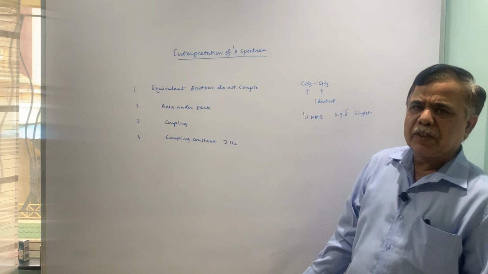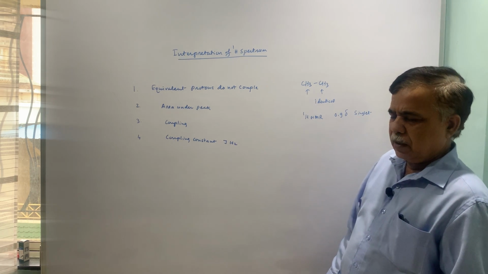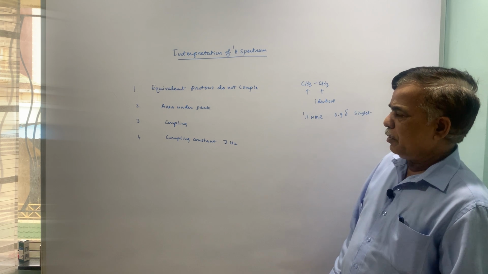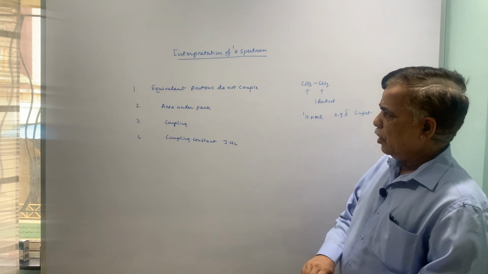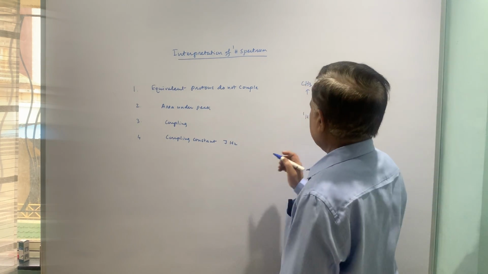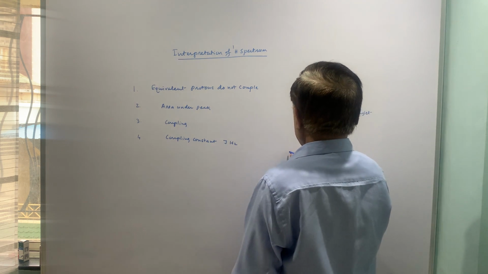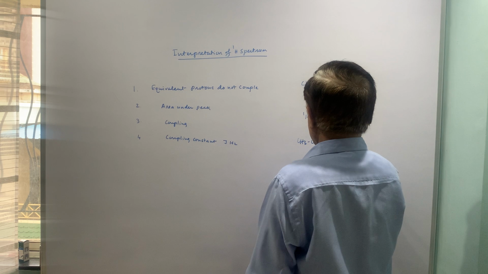They are part of the saturated hydrocarbon. So 0.9 delta is the most probable region. Now area under peak. Now this is important. For that, let me take a second example, CH3CH2OH, let us say.